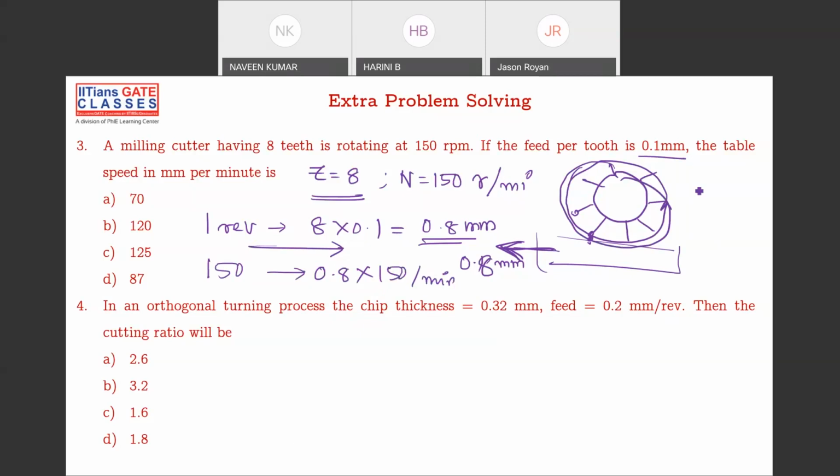Please do this calculation and tell me. Or else the formula is f into Z into N. Feed per tooth into Z into RPM is the formula for your table speed. What is the answer? C. Okay, good. Fine. Next one. Tell me the next one.